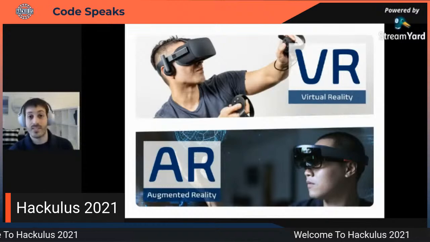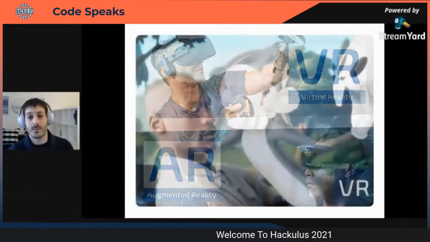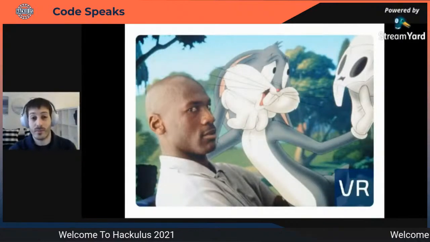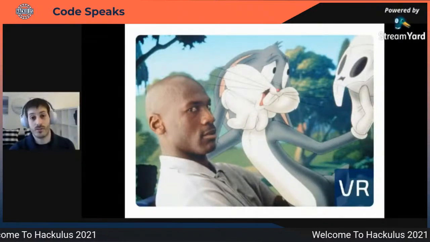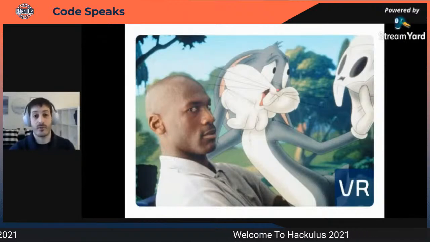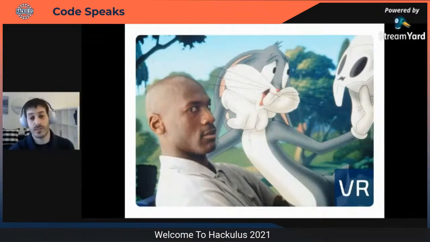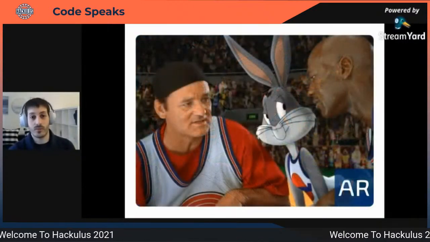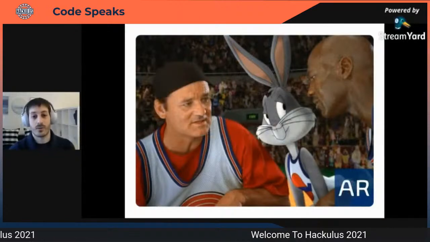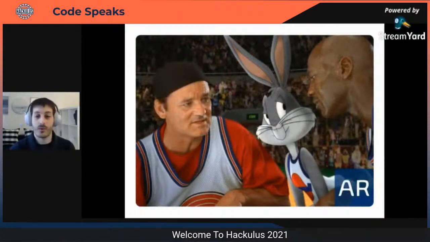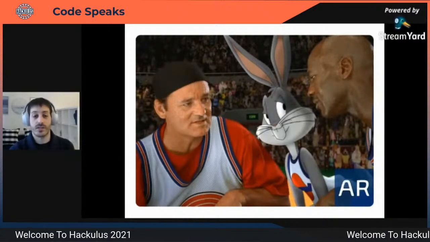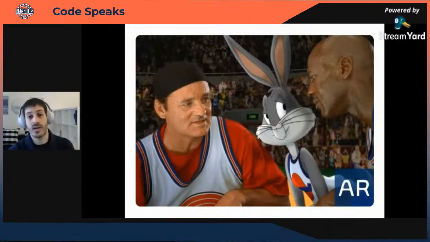Now, a really cool way to understand these concepts is the amazing movie Space Jam, in which you have Michael Jordan being teleported into Looney Town. Everything around him is a cartoon. He's fully immersed in this digital environment, and he's interacting with the bugs and the other Looney Tunes, again, in a fully digital space. As opposed to what we have later in the movie, in which we have the Looney Tunes coming to us, playing basketball in a real court, interacting with Bill Murray and Michael Jordan in our world, basically. So this is the differentiation. It's either us going to Looney Town or Looney Town coming to us.